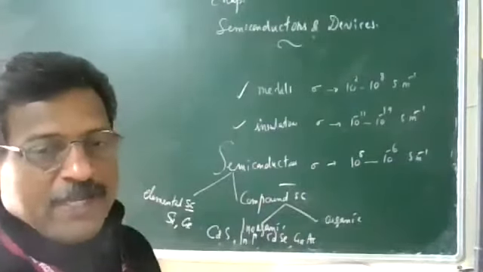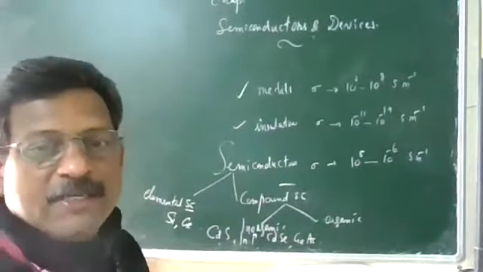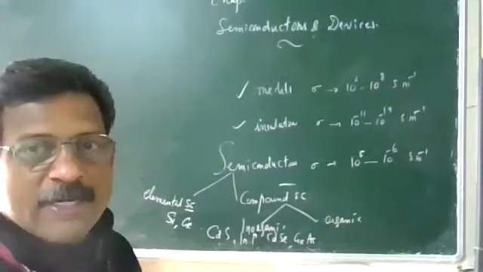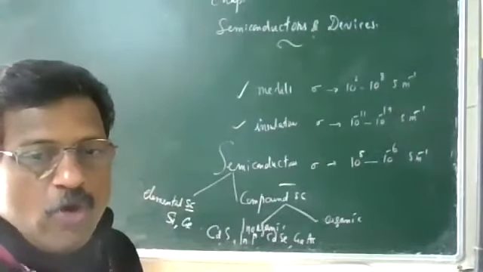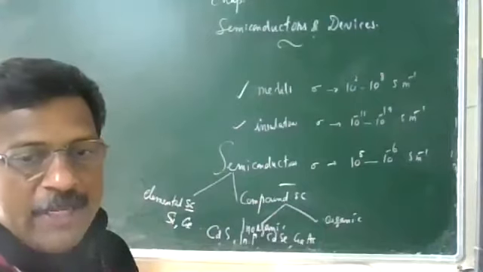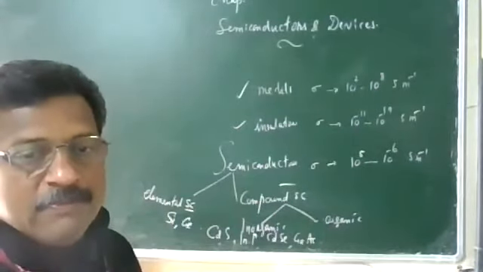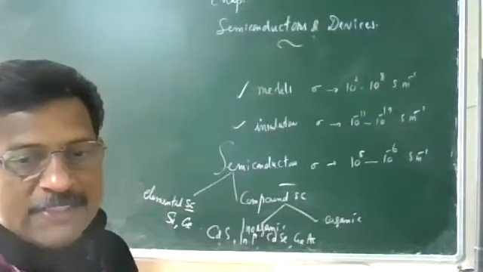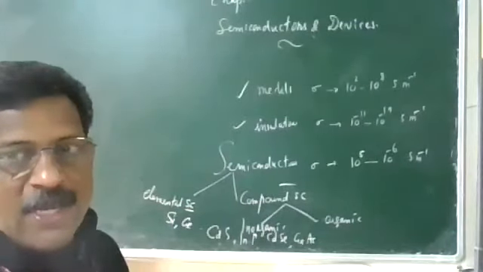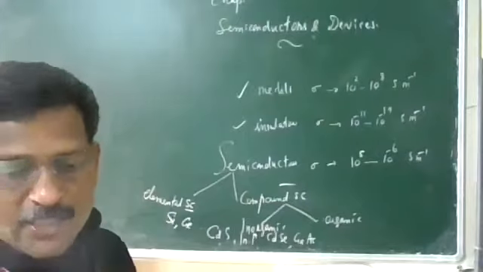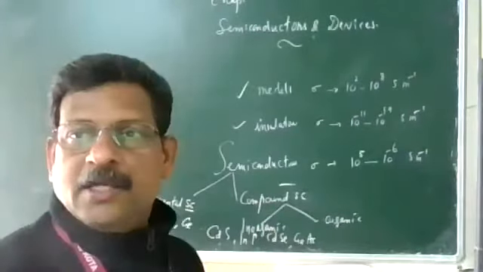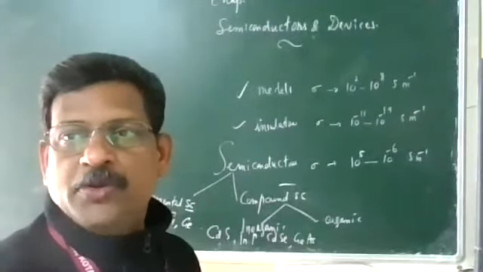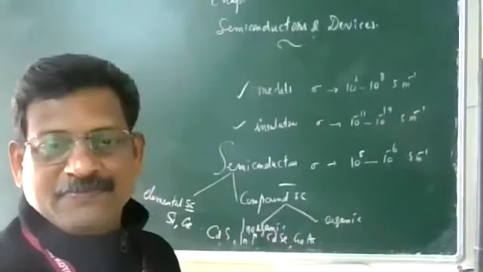We find them used extensively in light emitting diodes, which are semiconductor devices. So compound semiconductors, inorganic: cadmium sulfide, indium phosphide, cadmium selenide, gallium arsenide. Gallium arsenide especially we use in the remote controlled LED which produces IR radiations.